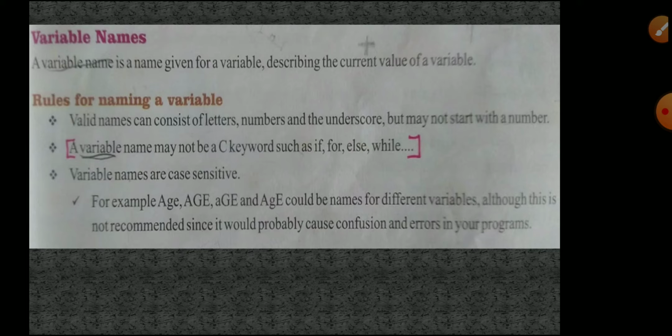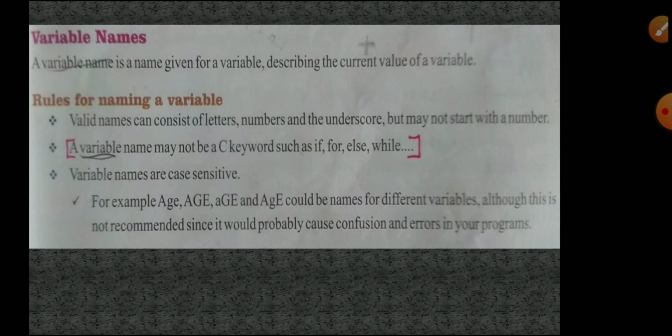Next one, third point, variable names are case sensitive. Capital letter and small letter, whatever it is, you have to use it consistently. For example, they have given age with different methods, and each has a separate variable.